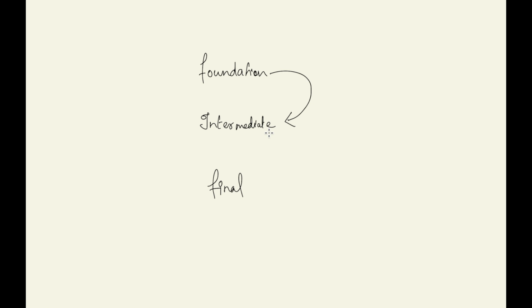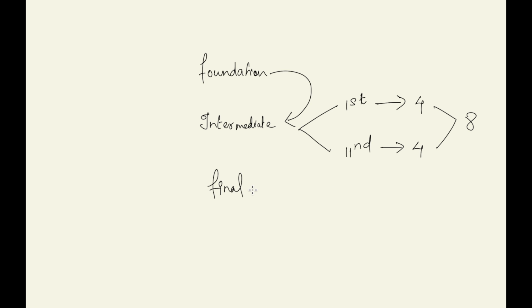In the intermediate examination, you have 2 groups, first group and second group, and in each group you have 4 papers. In total you have 8 papers to study.